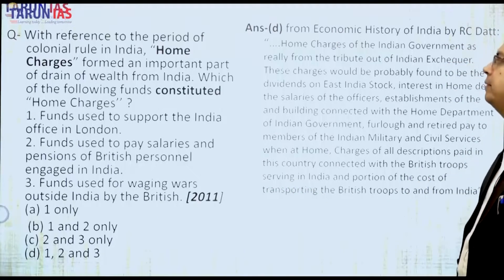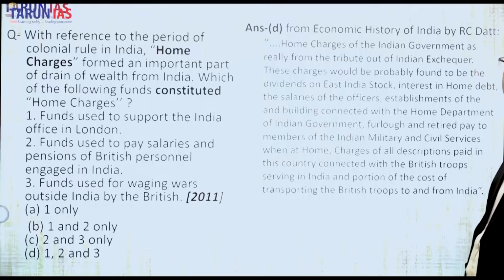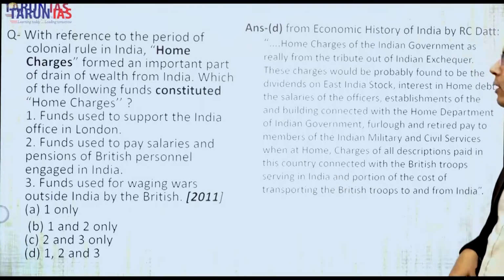Home charges formed an important part in drain of wealth. That is drain of wealth. Economic critique, drain of wealth. Dadabhai Naoroji, R.C. Dutt were the principal exponents of this theory. Which of the following funds constituted home charges? Statement 1: funds used to support the India Office in London.